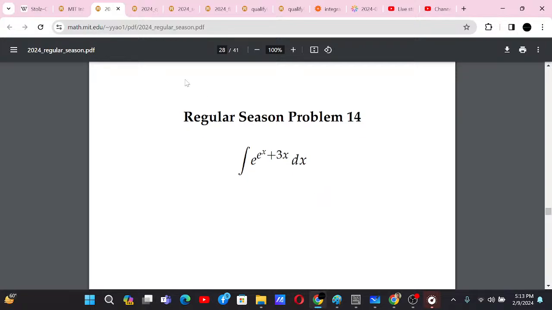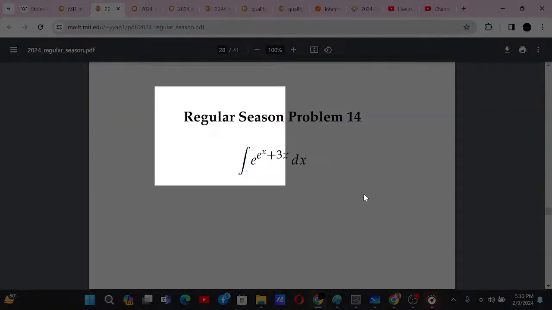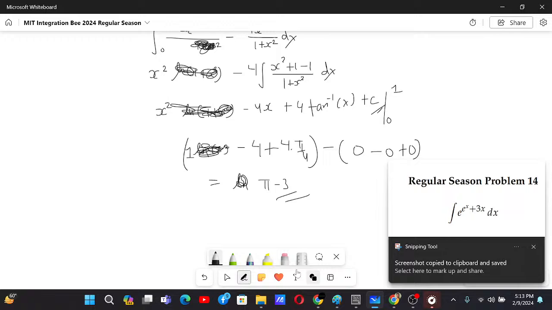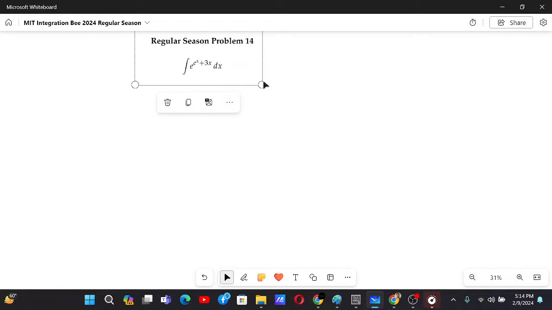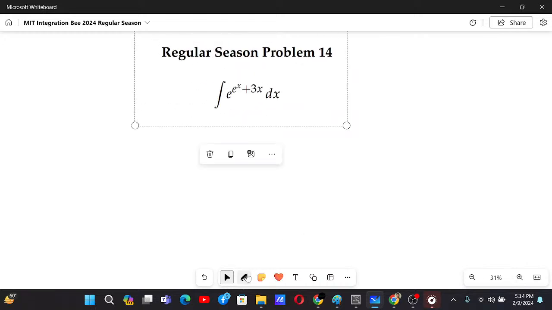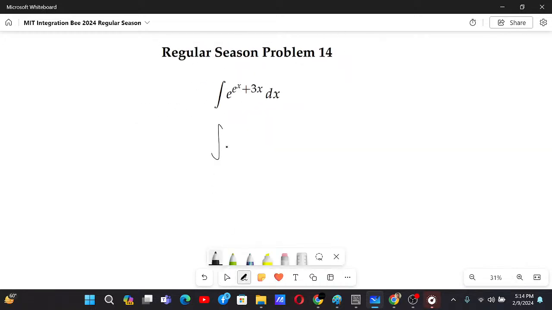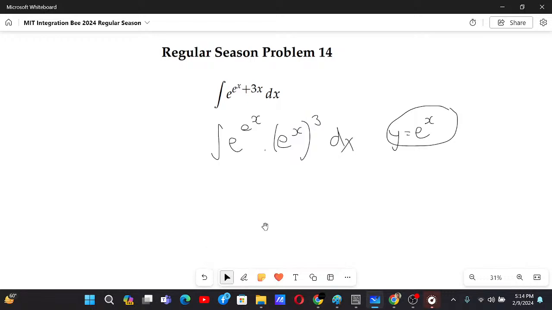So let's do this problem together. This one is a pretty interesting problem. Yeah, let us solve this problem. Okay, so for this problem what we can do is we can first break this into products. Over here we have e to the power x to the power 3. Now if we just let y as e to the power x, this problem will be simplified a lot. Let us see how.